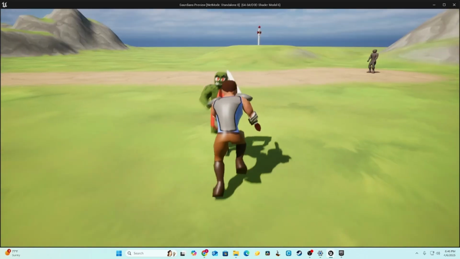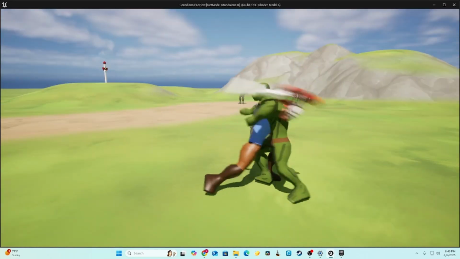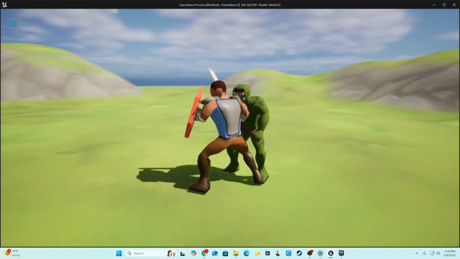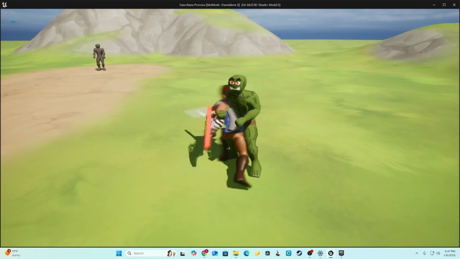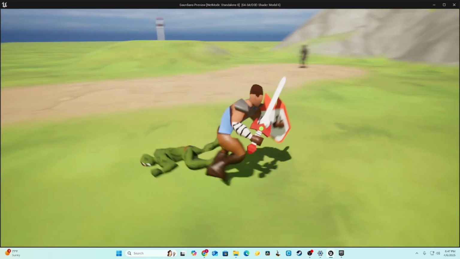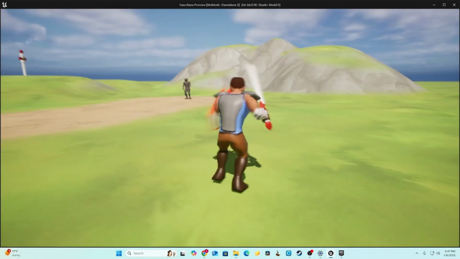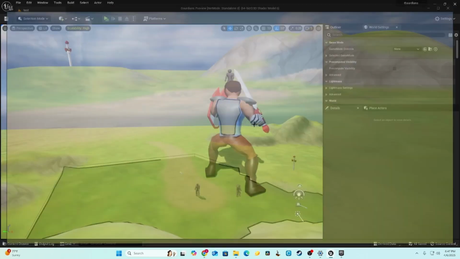You have your basic enemy eye, which wants to chase you and attack you. This very nice goblin model I made right here. Very rigid combat, but yeah, it works. And I did want to make a blocking system. You can have your blocking animations, but I don't think it works.